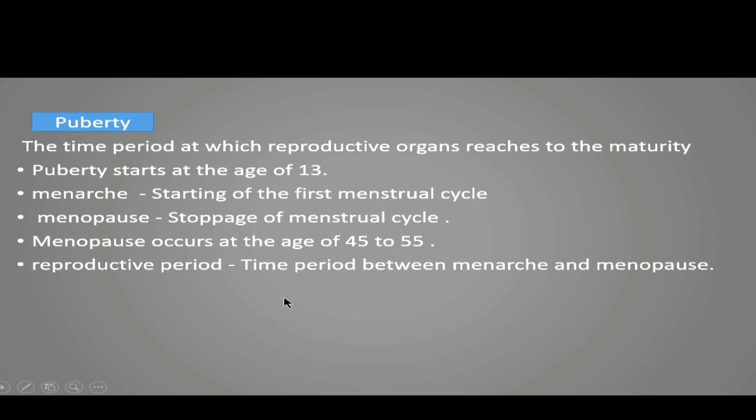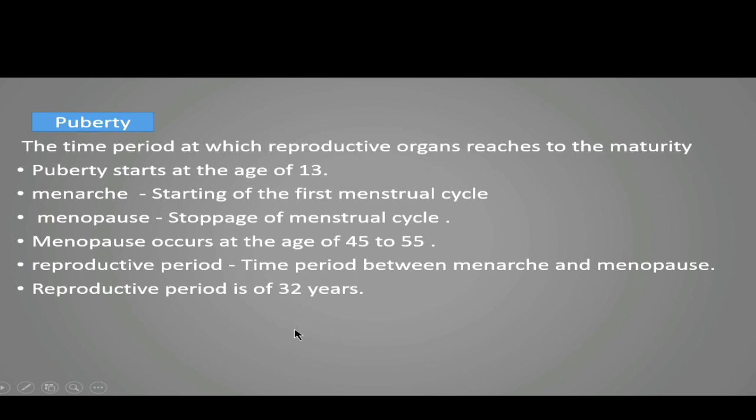So the definition of reproductive period is the time period between the menarche and the menopause. The menarche starts at the age of 13, and menopause takes place at 45. So the time period between the menarche and menopause is called the reproductive period, and it is 32 years, because when we subtract 13 from 45, we get 32. During all these 32 years, the female releases ovum.